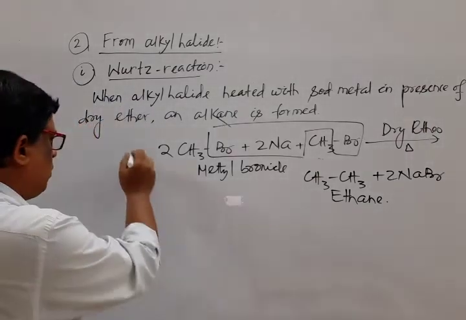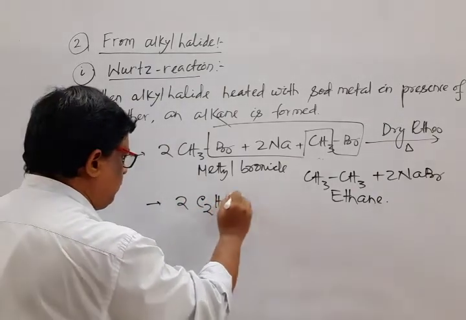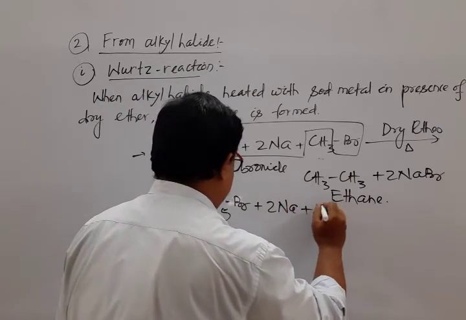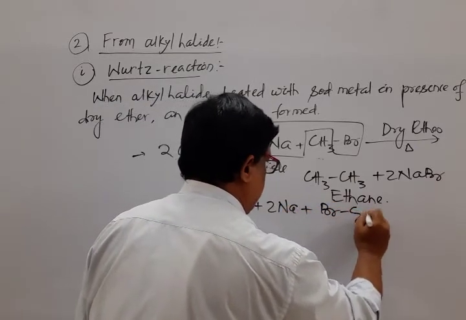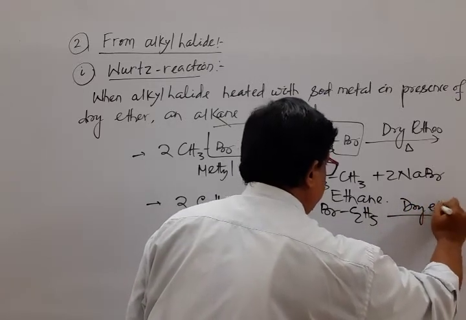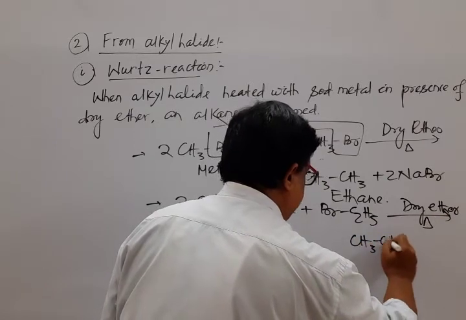We can prepare here the symmetrical alkane as well as unsymmetrical alkane. Another example, two molecules of ethyl bromide when heated with sodium metal in presence of dry ether, butane is formed.